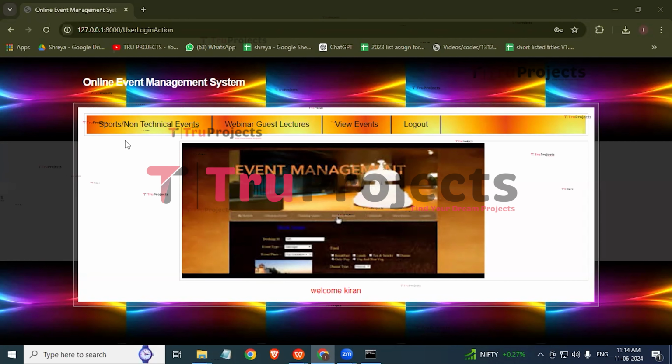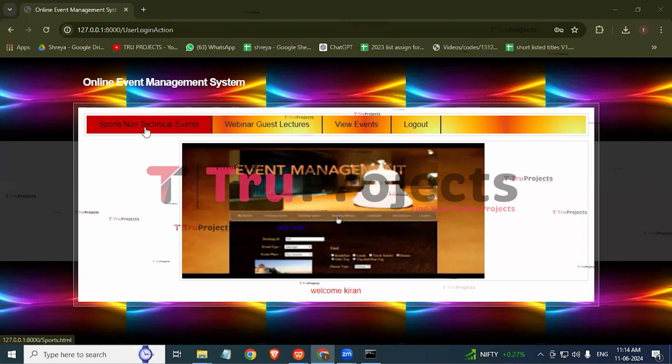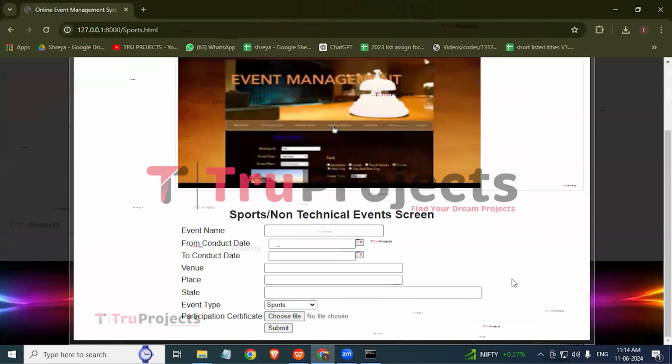Here we can see various links. One is sports and non-technical events, then webinar, guest lectures, and new events. If the user clicks on this link, he can manage sports, technical and non-technical events. So first let's manage sports, technical and non-technical events. Click on that. Here we need to provide all the details of the event. First, let us enter the event related to sports.